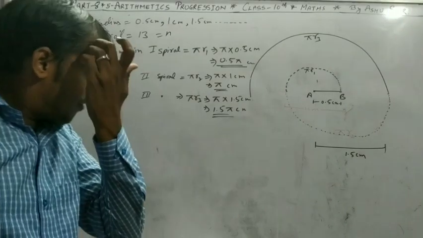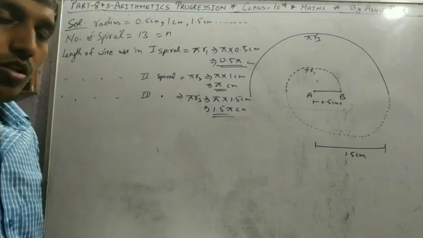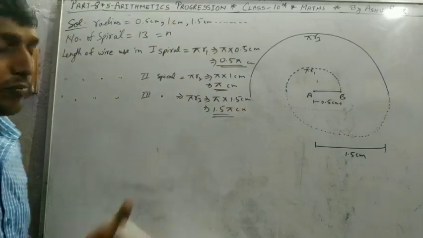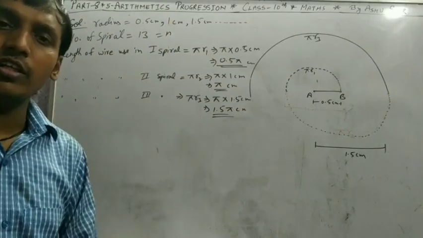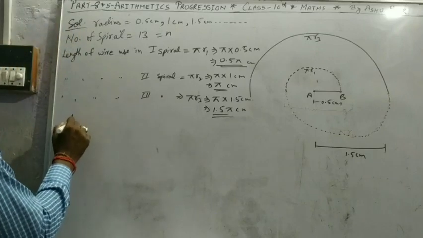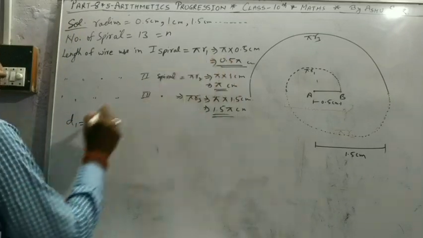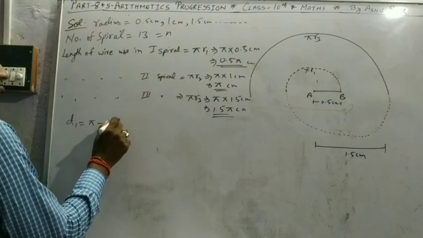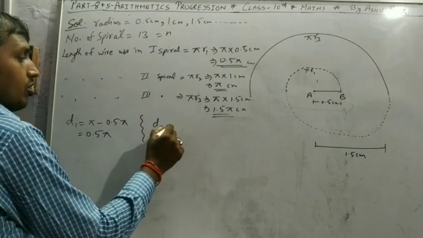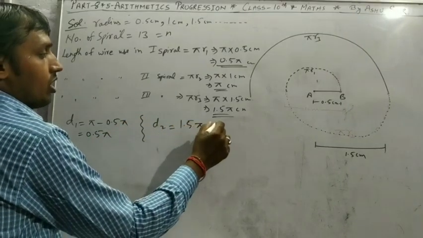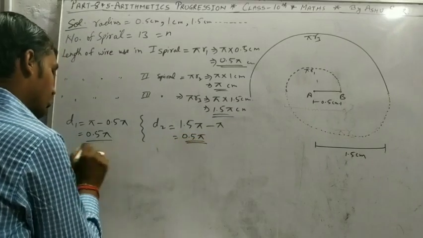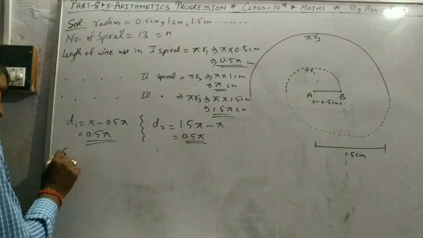We can find at least 3 terms. Same thing, word problems: it is not given that the wire length is in AP, or that the radius is in AP. So we first prove that. D1 is the second minus first. D2 is the third minus first. D1 is equal to D2.